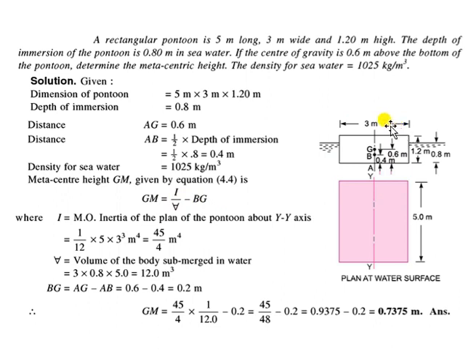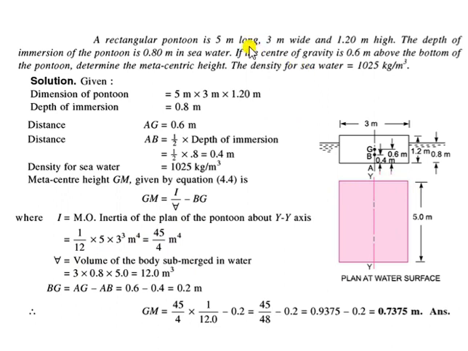So how can I find BD cube? The moment of inertia about the y axis: parallel to this axis will be the width, and this will be the height. Whenever we calculate moment of inertia, whatever line is parallel to the axis is taken as B, and D will be the other side. So in this case it will be 5 into 3 cube by 12, and that will be the moment of inertia.